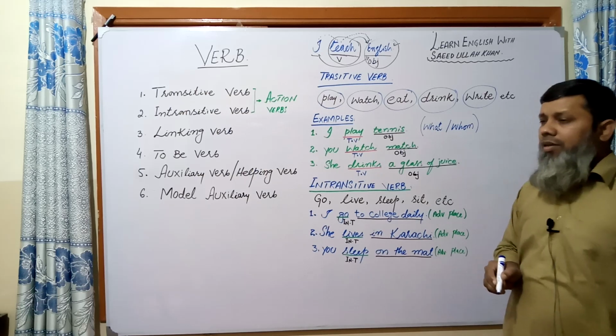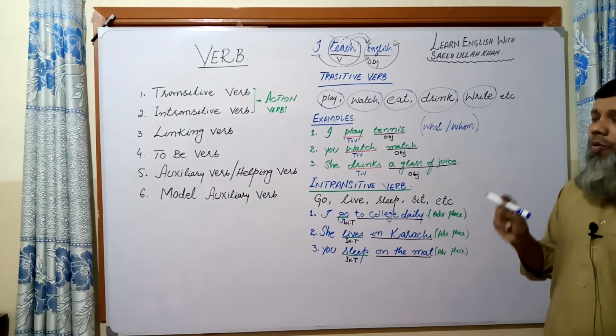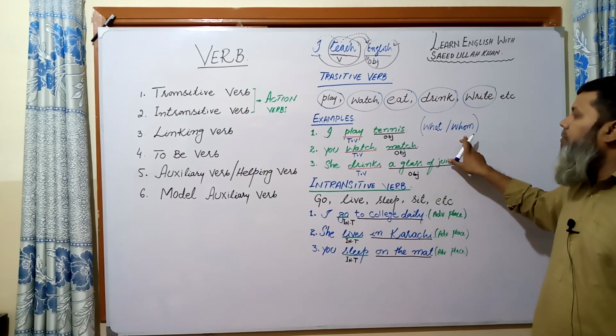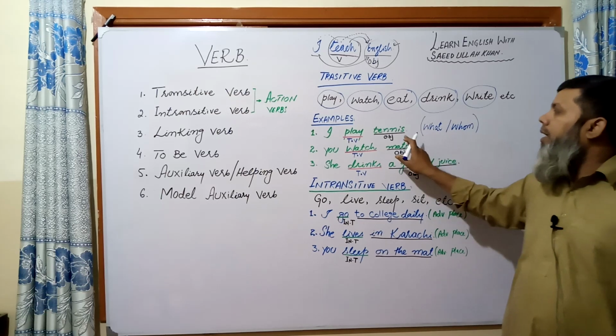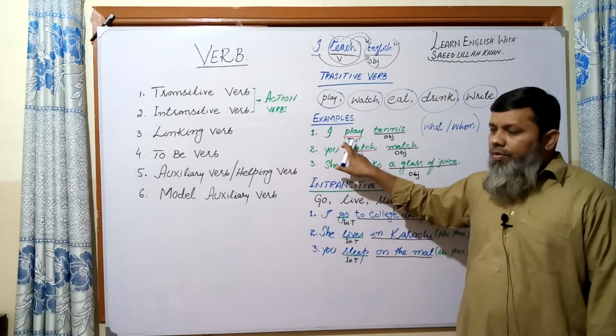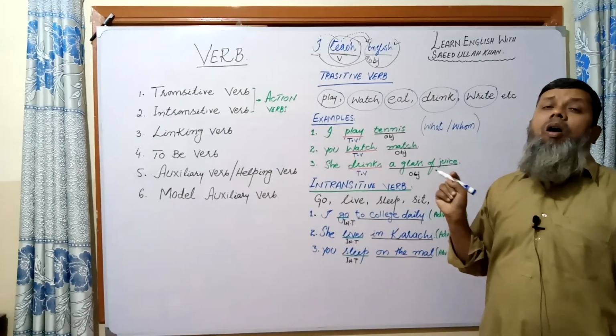The action or the verb which gives the answer of what or whom, that is called an object. And a transitive verb requires an object.